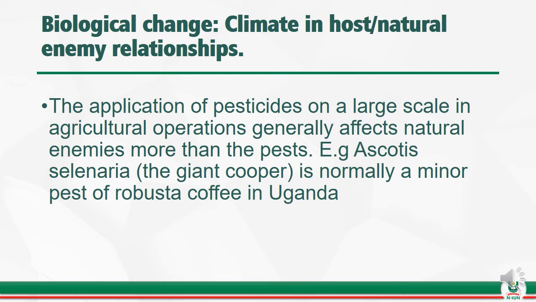That is why your use of pesticides should be well calculated, so that you will not destroy the insects that are supposed to be feeding on other insects. For example, the giant looper is a minor pest, so it doesn't need to be disturbed, and once you use pesticide on them, you tend to destroy them even with the host pest.